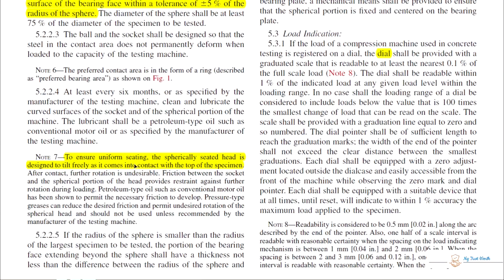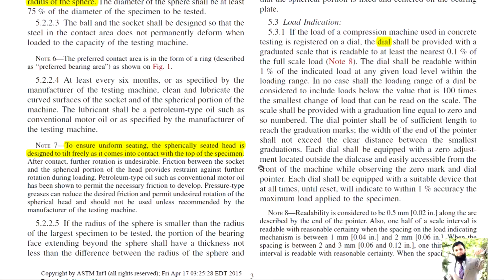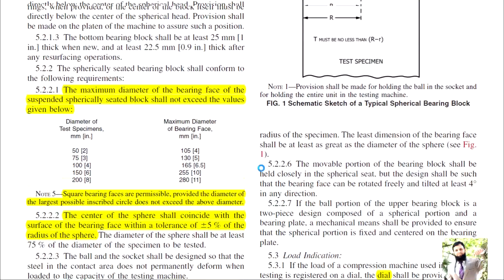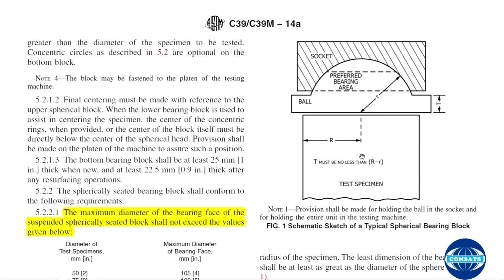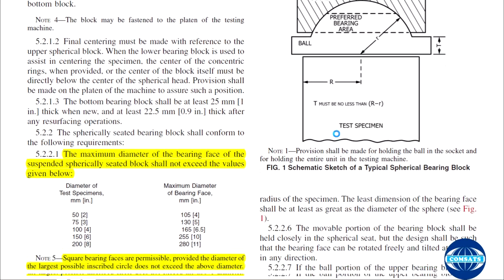To ensure uniform seating, the spherical seated head is designed to tilt freely as it comes into contact with the top of the specimen. You can see this bearing and this socket, almost a ball and socket joint, and this is your specimen and this is the loading area.